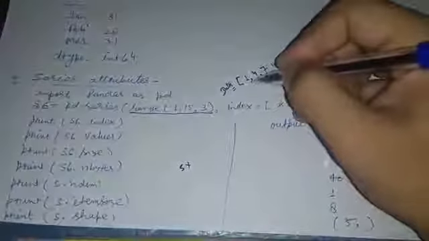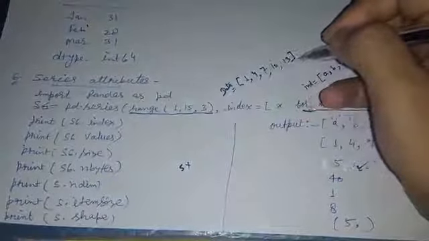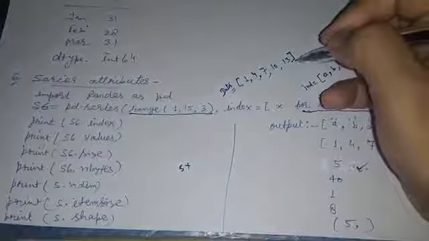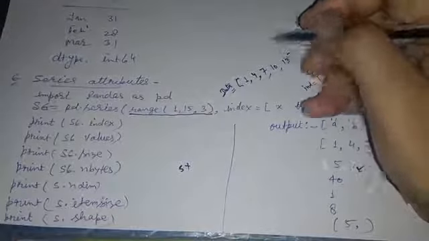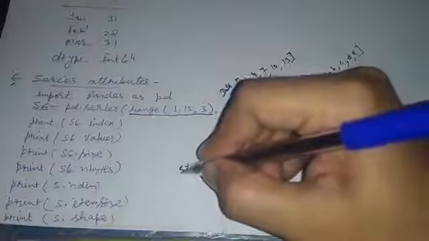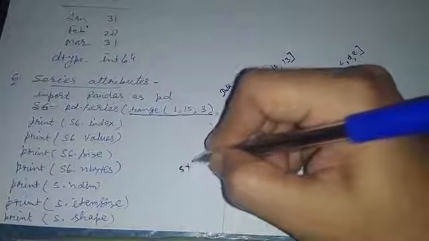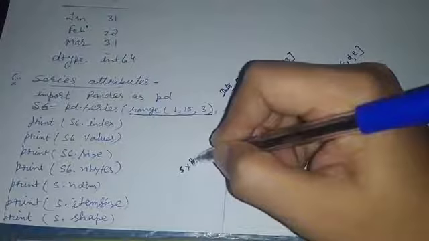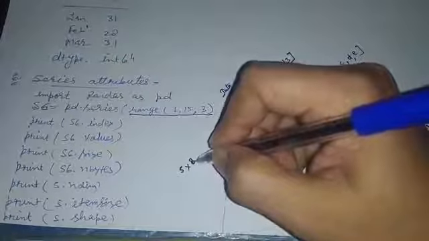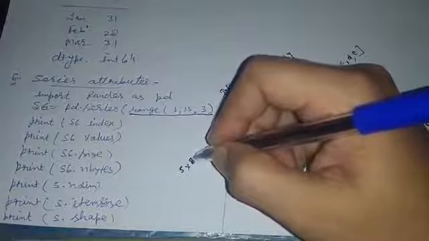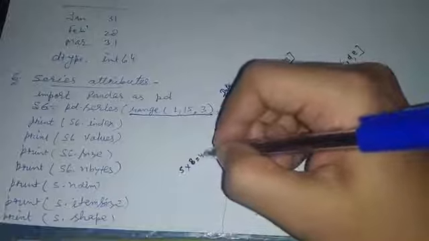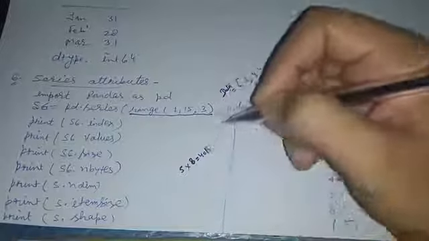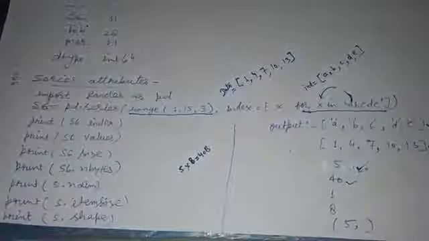As our data are in integer form, they will use 8 bytes to store themselves. So the length of the series times the size of one data element, 8 times 5 is 40 bytes. So the answer of this is 40.